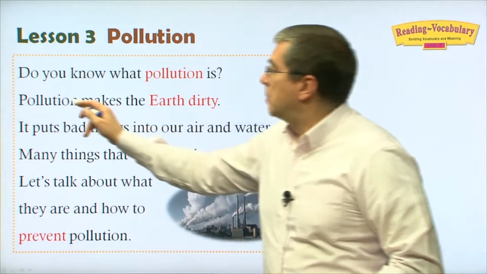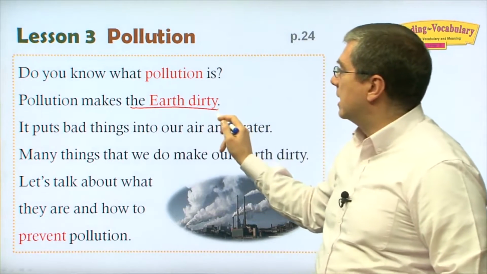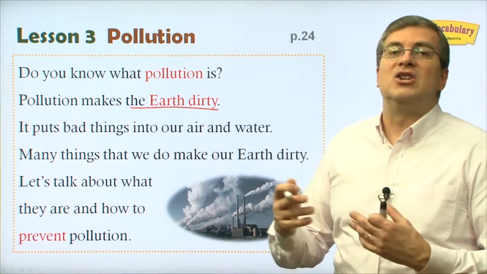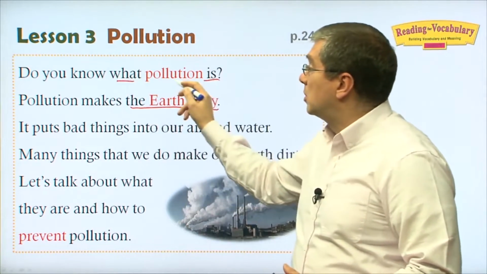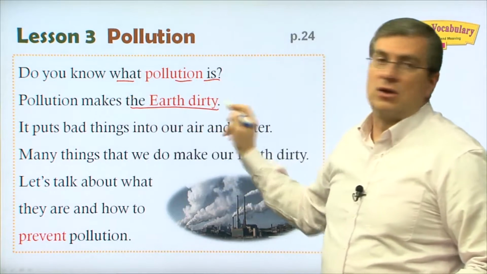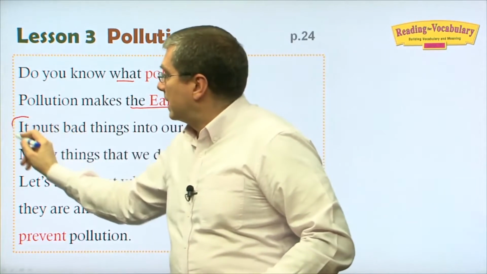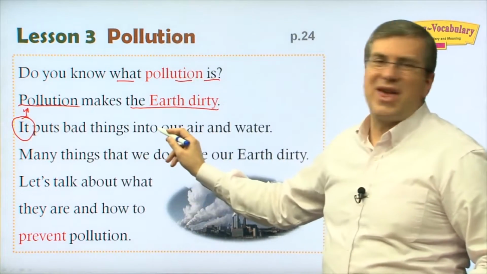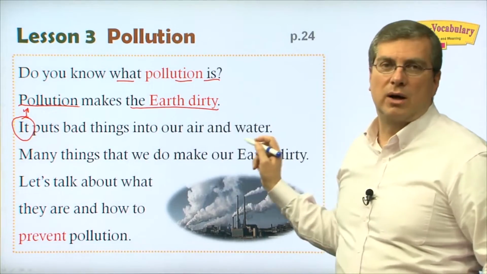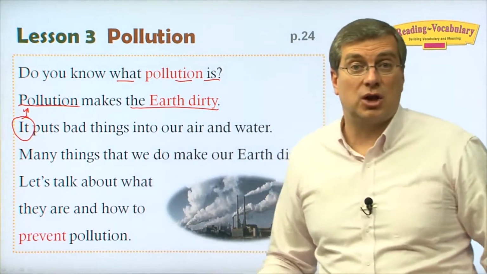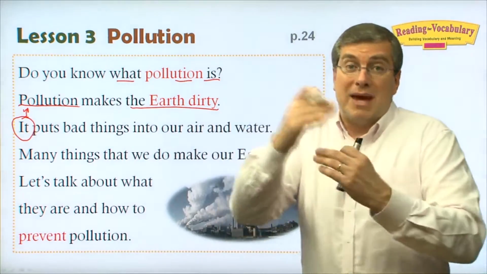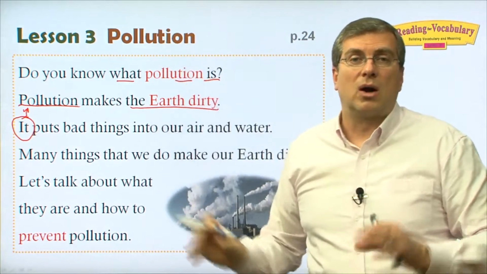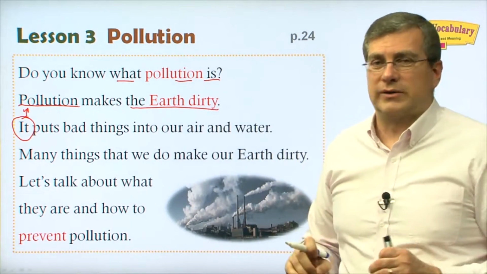But then it answers, pollution makes the earth dirty. So that's the answer to the question. It's something that makes the earth dirty. What is pollution? It makes the earth dirty. It. Now the next sentence starts with it. We're talking about pollution. Pollution puts bad things into our air and water. So that also answers the question, what is pollution? Pollution makes our earth dirty, and it puts bad things in our air and water. Harmful things, not good for us.